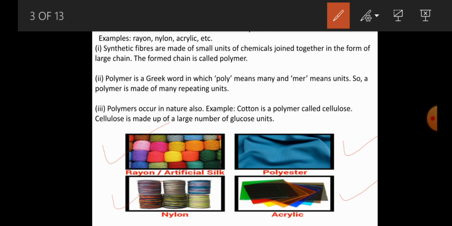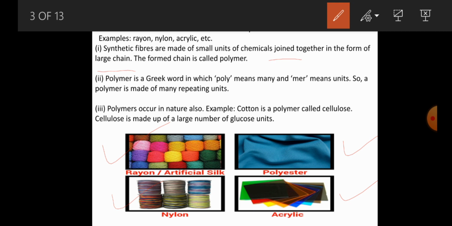Similarly, synthetic fibers are made up of small units of chemicals joined together in the form of a large chain. Usually, all types of synthetic fibers are made up of small units of chemicals joined together in the form of a large chain. The formed chain is commonly called a polymer. What is a polymer? One more question. Polymer is nothing but this: synthetic fibers are made up of small units of chemicals joined together in the form of a large chain. The formed chain is what we call a polymer.